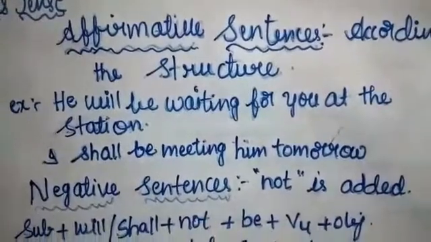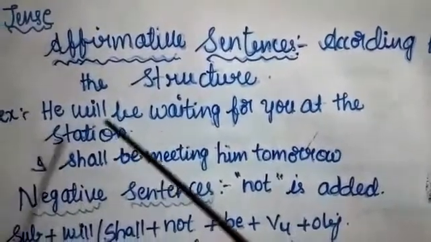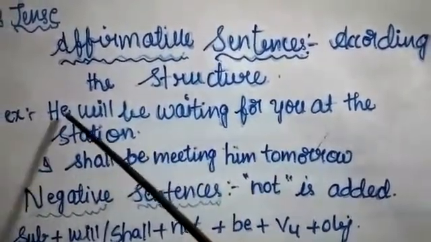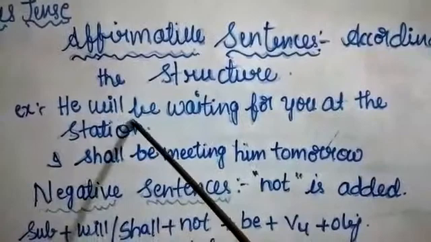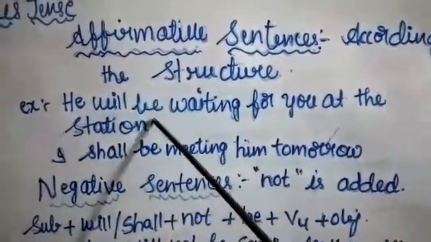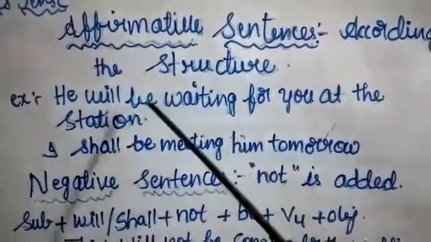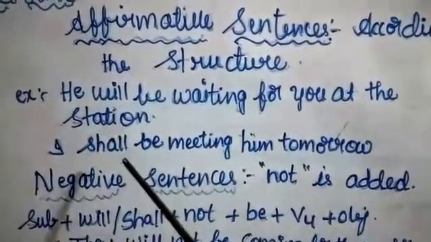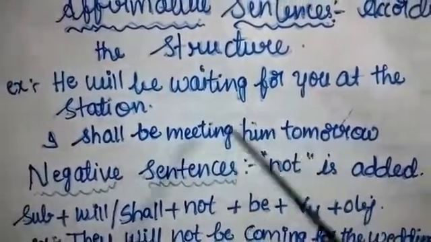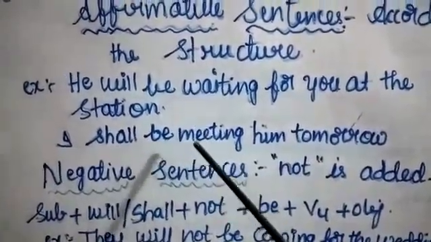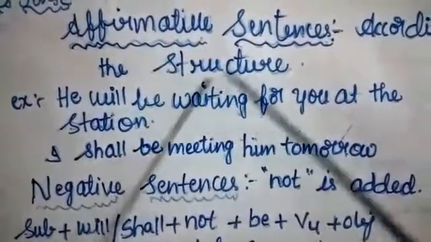First we will see affirmative sentences. Affirmative sentences are according to the structure. For example, he will be waiting for you at the station. He, she, it, they take the helping verb will, plus be plus V4 in future continuous. He will be waiting for you at the station. Another example, I shall be meeting him tomorrow by this time. I shall be meeting, the work will be in progress. These are the examples of affirmative sentences.